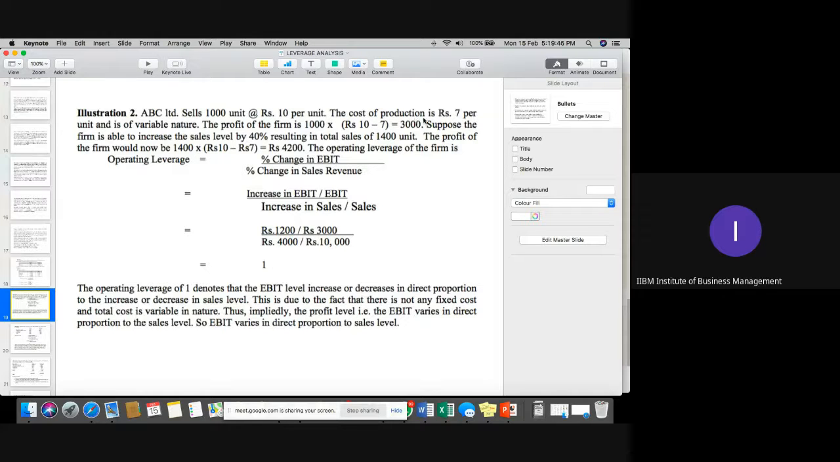The cost of production is 7 rupees per unit and is variable in nature. Means variable cost is 7 rupees and selling price is 10 rupees. The profit of the firm is definitely 1,000 into 10 minus 7. That is 3,000 rupees total profit.